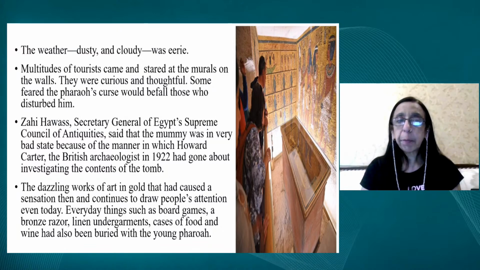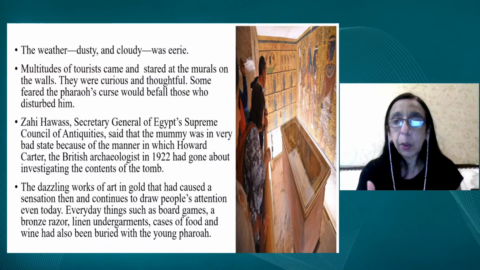Now we talk of Mr. Zahi Hawass, who was the Secretary General of Egypt's Supreme Council of Antiquities. He said that the mummy, as you know, was made when the vital organs were taken out, it was rubbed and filled with various oils to preserve, and then it was preserved. So that was the mummy. So when his mummy was taken out, it was in a very bad state. Why was it in a bad state?